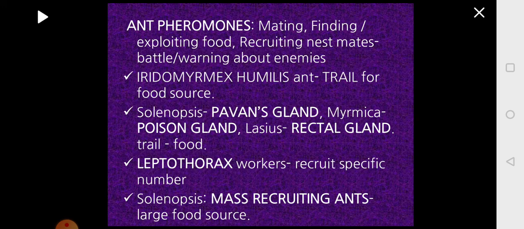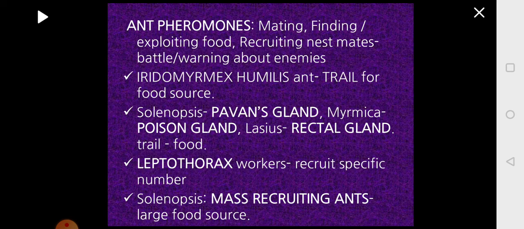In Solenopsis, they have Pavon's gland. In Myrmica, they have poison gland. In Lasius, they have rectal gland. So in different ants, different glands are specialized to produce the pheromone, like Pavon's gland in Solenopsis, poison gland in Myrmica, rectal gland in Lasius. All of them will secrete a pheromone which is released like a trail to identify the location of the food.